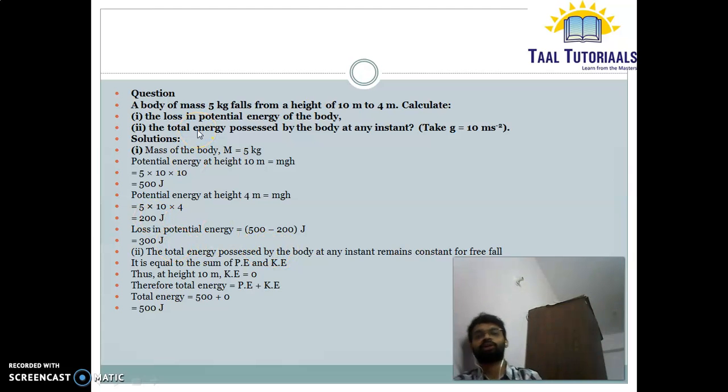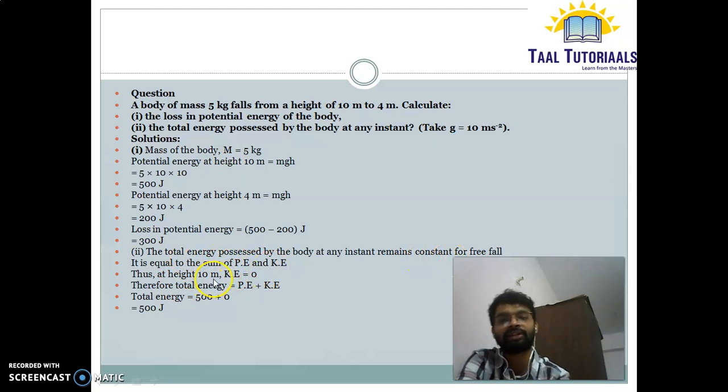Second question. What is the total energy possessed by the body at any instant? See, we have to find at the highest point and the lowest point. Highest is 10, lowest will be 0. So at highest, potential energy and kinetic energy, the total energy possessed by the body remains constant for free fall. It is equal to the sum of potential energy and kinetic energy.